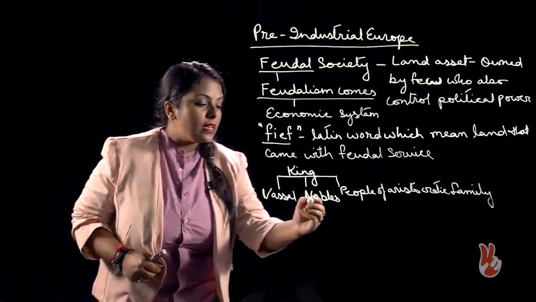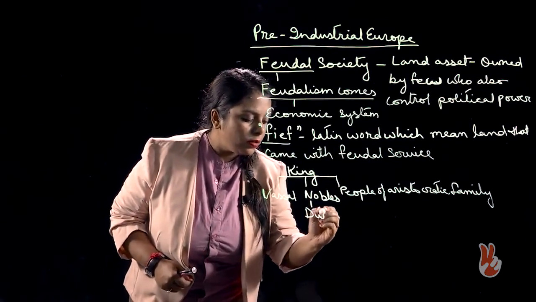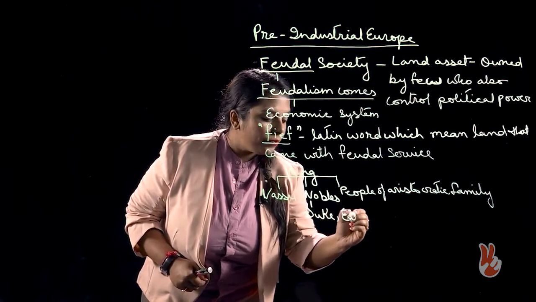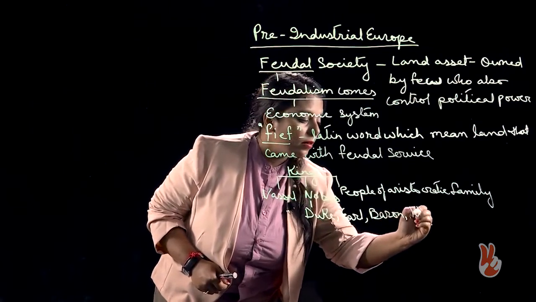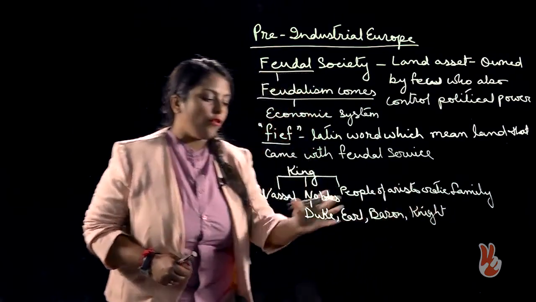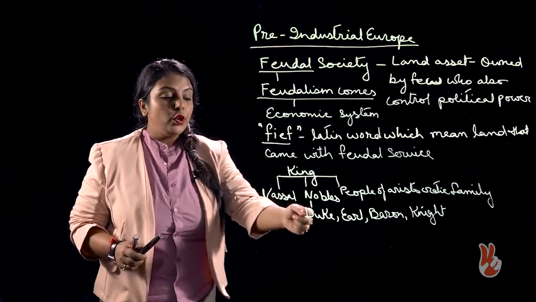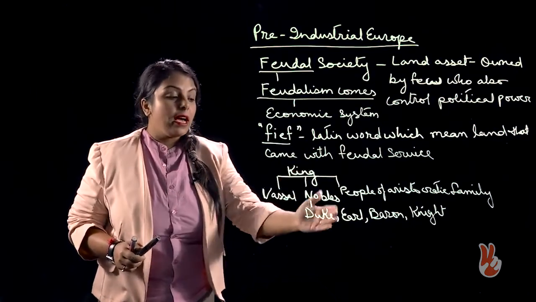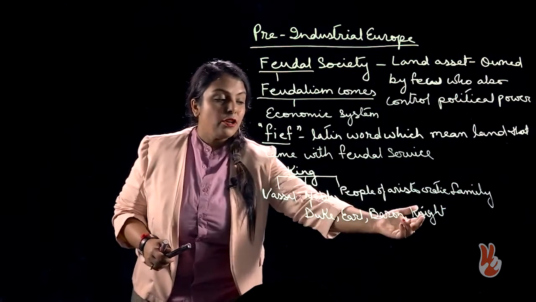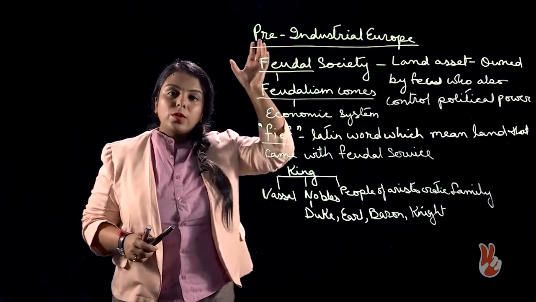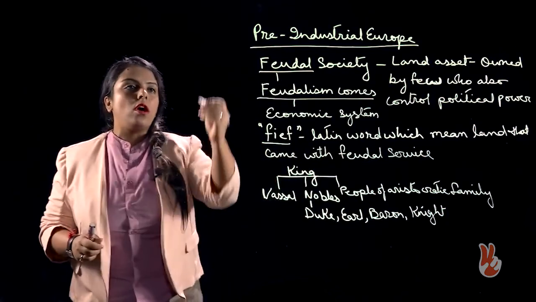So, when we look at this noble, there are titles such as duke, earl, baron and knight. So, this is the chain of nobility who had to maintain loyalty towards king. But remember one thing, duke was going to be loyal towards the king, earl would be loyal to the duke, baron would be loyal to the earl, and knight will be loyal to the baron. So, it was a chain that followed in feudal system. Now, when land was given, land was called manor.